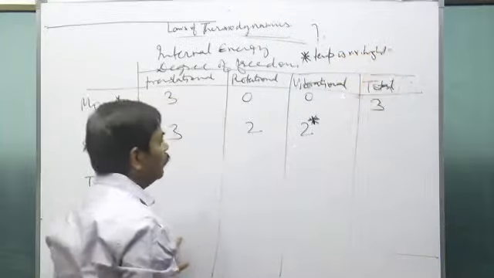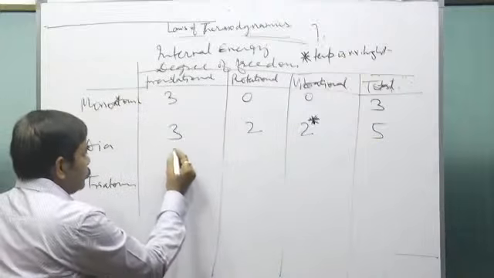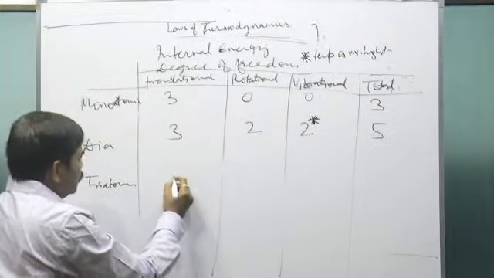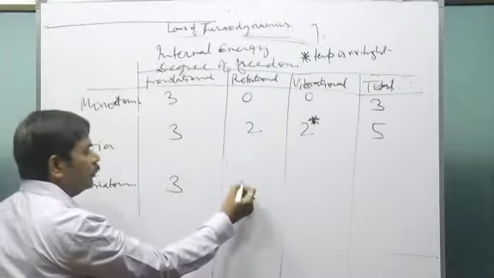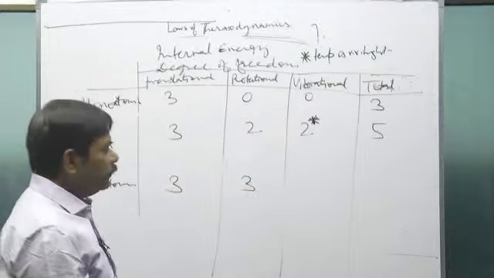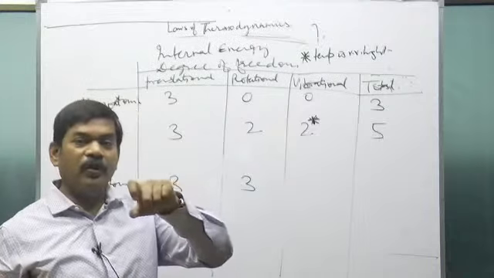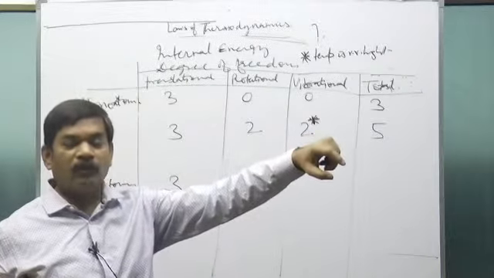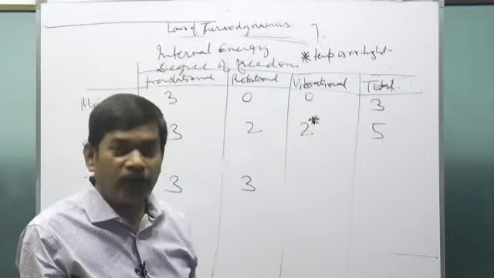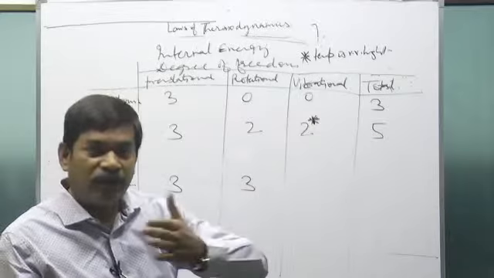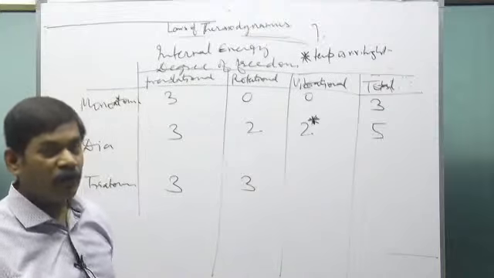So in total we'll write here 5. We won't consider this. Similarly here also. Here we have translational degree of freedom 3, the whole molecule can move along the x, y or z direction, and rotational here also 3. Why is it 3? Because even if the x-axis is along the 2 atoms, and obviously I'm not talking about a linear molecule in which all 3 atoms are along the same line. It's about a triangular molecule in which all 3 atoms are not along one line.